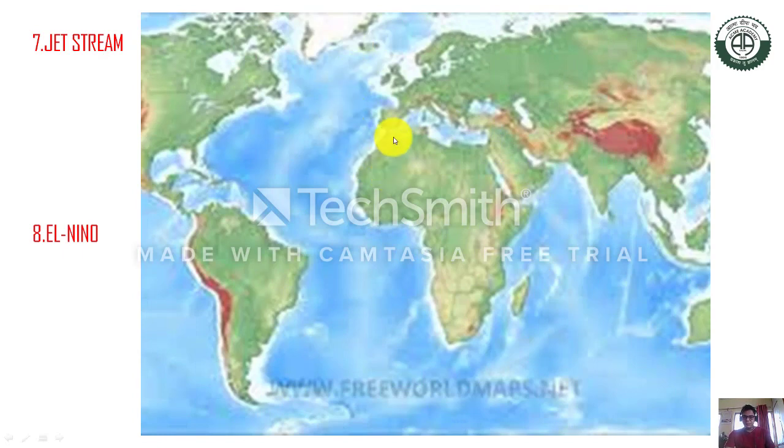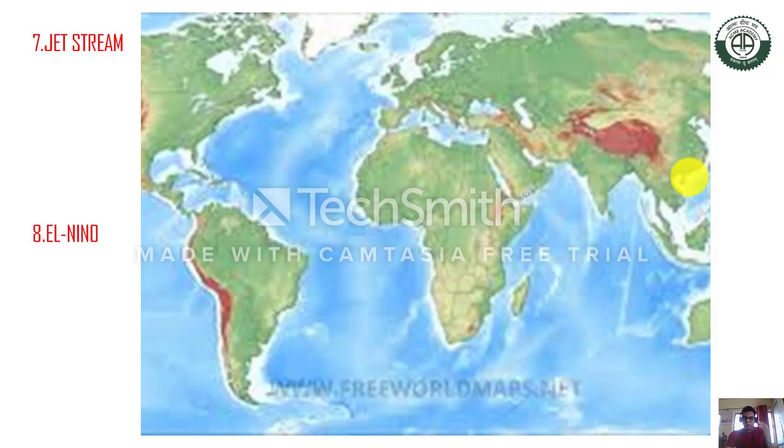Next, we come to the jet stream. Jet stream is another phenomenon. Actually, a jet stream is a narrow wind that blows in the stratosphere. This jet stream was discovered during the Second World War. In 1945, some American jet planes tried to come to Japan, to Hiroshima and Nagasaki, and at that time they found an extra force that increased the velocity of the jet planes. After they returned to their country, they discussed it with meteorologists and climatologists.